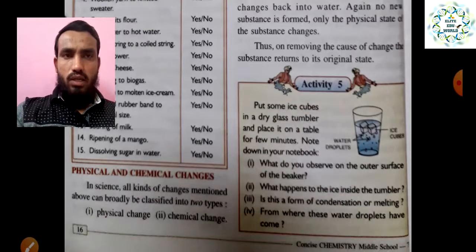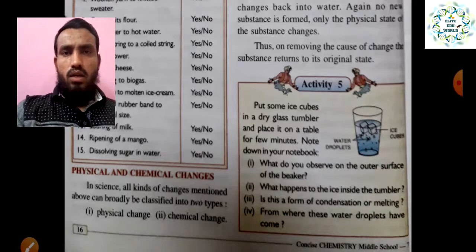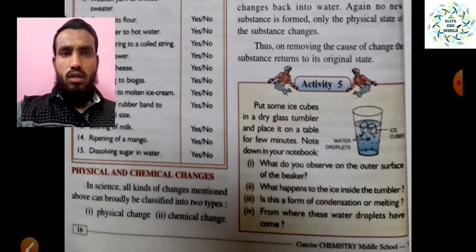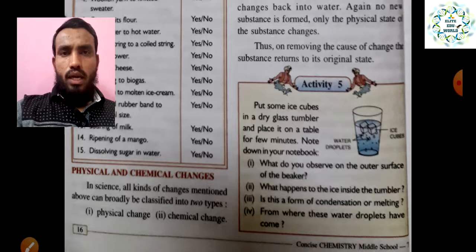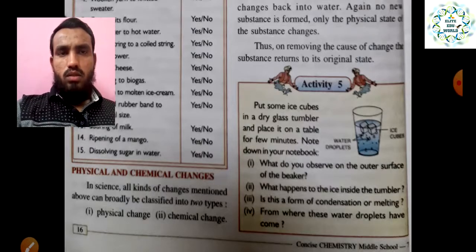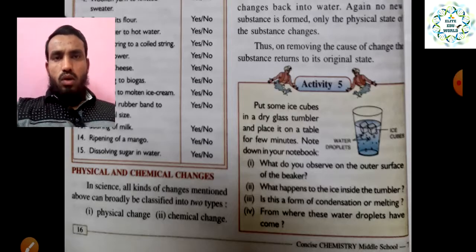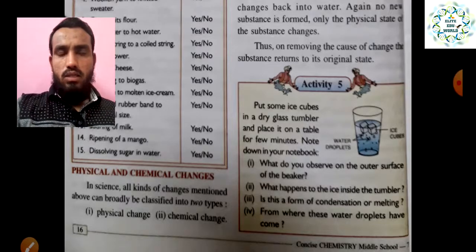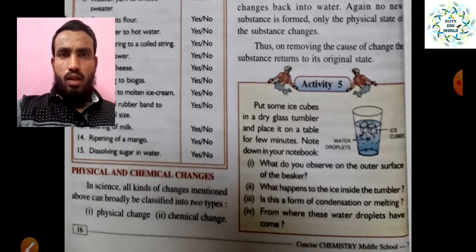We can understand this with the help of this activity. In this activity, take a glass of water and put ice into that water. What will happen after a few minutes? You will see moisture accumulate outside the glass, because the surface of the glass will be at a very low temperature. Whatever moisture is present in the air will accumulate there, and inside, the ice will melt. If you freeze it again, it will get back into the solid form.